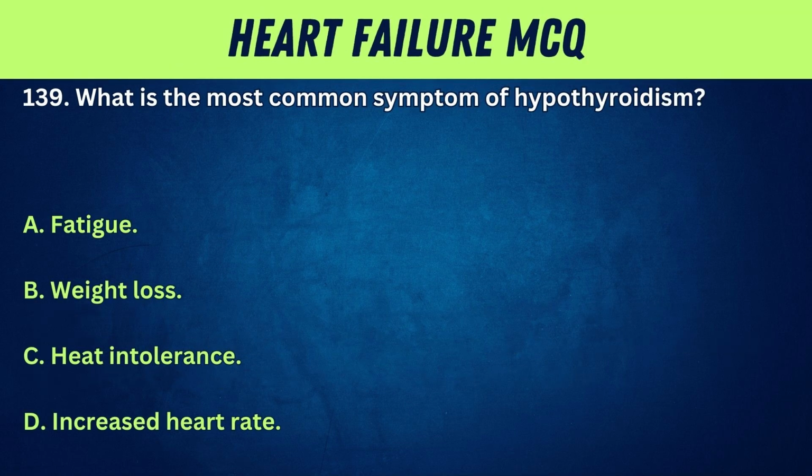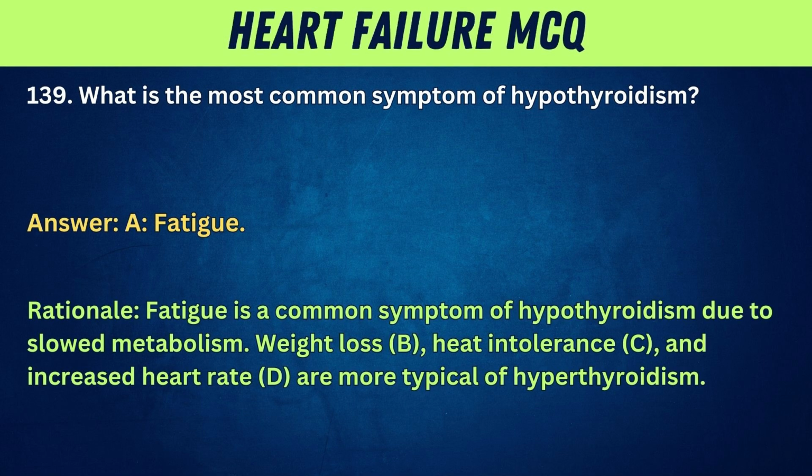139. What is the most common symptom of hypothyroidism? A. Fatigue. B. Weight loss. C. Heat intolerance. D. Increased heart rate. Answer: A. Fatigue. Rationale: fatigue is a common symptom of hypothyroidism due to slowed metabolism. Weight loss, B, heat intolerance, C, and increased heart rate, D, are more typical of hyperthyroidism.